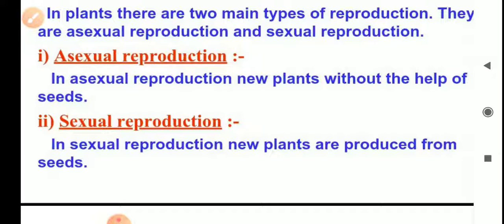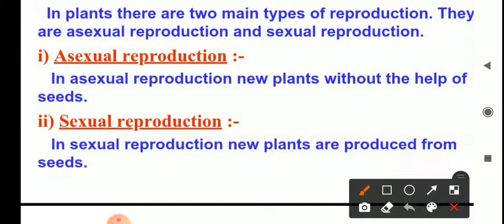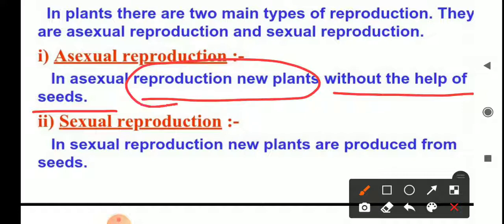First of all, asexual reproduction. In asexual reproduction, new plants are produced without the help of seed. When a plant is produced or made without seed, that is called asexual reproduction.